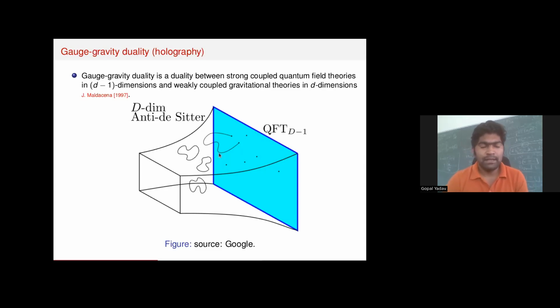This duality is very powerful because we can compute many things in quantum field theories at strong coupling, which was not possible because of the non-applicability of perturbation theory. And we can extract information about the quantum field theory at strong coupling from the gravity theory, which is weakly coupled, and vice versa.